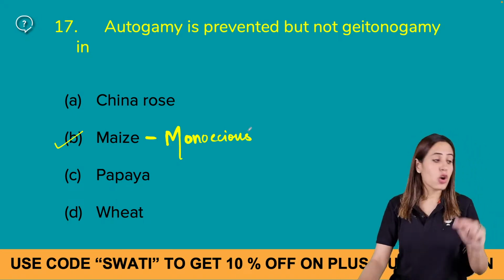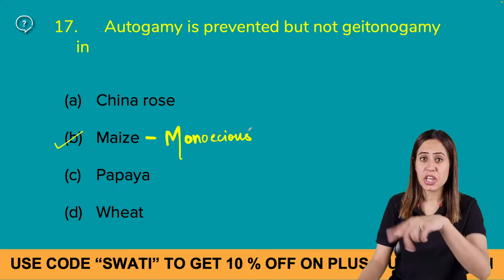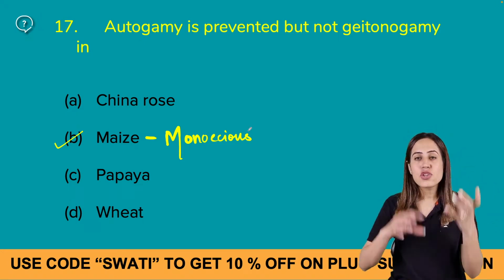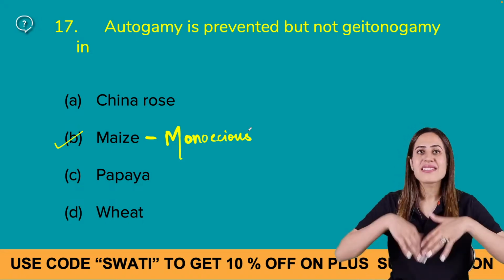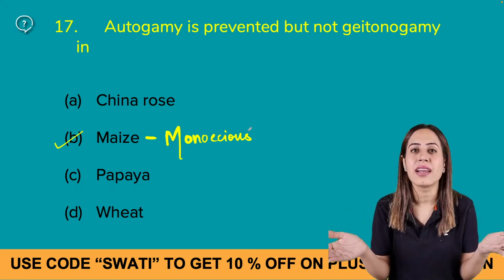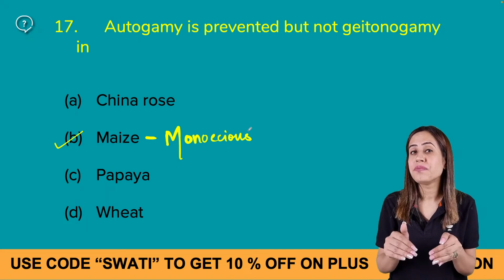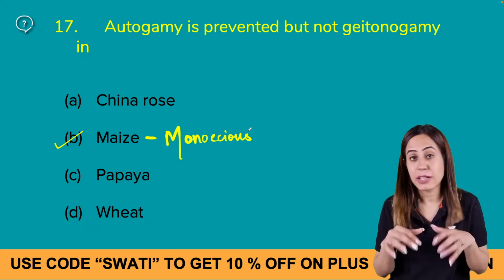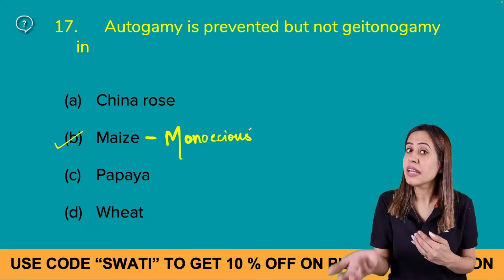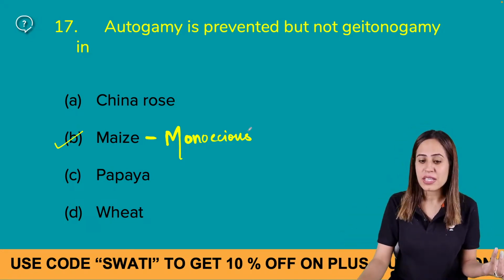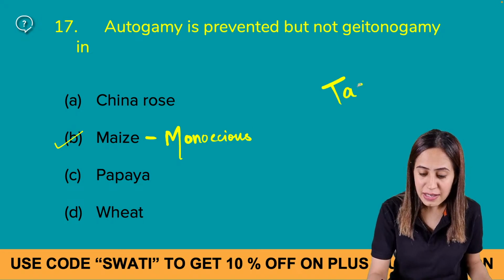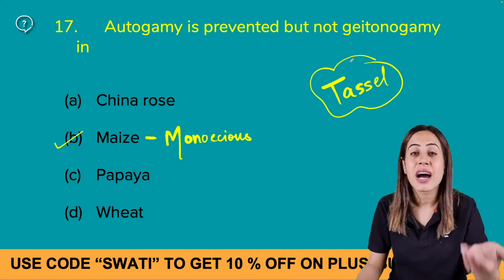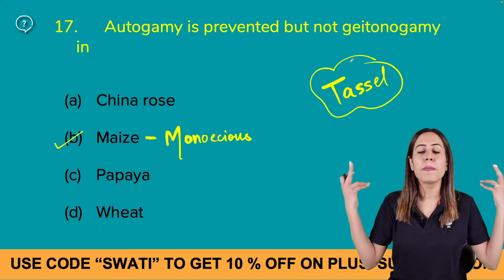In fact, a question was asked in the NEET examination this time. In NCERT it's mentioned that the tassel is nothing but the stigma and style. But actually, tassel is the male inflorescence. But we have to answer as per what NCERT writes. So NCERT says that tassel is the stigma and style which receives the pollen grains.